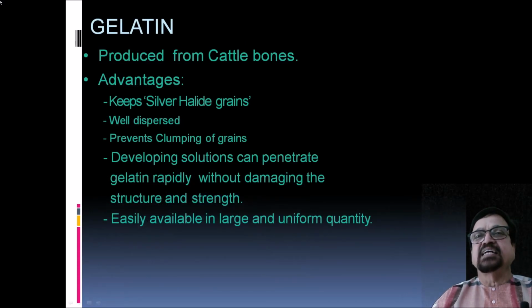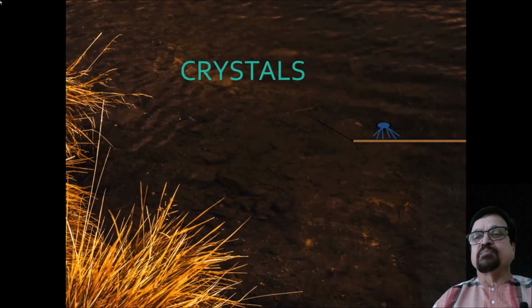Now gelatin. It is produced from cattle bones. So gelatin is a source from the animals. Advantages are it keeps silver halide grains well dispersed, and it prevents clumping of the grains. This is all as far as coating of the silver halide grains is concerned. Then developing solutions can penetrate grains rapidly without damaging the structure and the strength. Therefore, a true reflection of the image was achieved, and it is easily available in large and uniform quality at most of the places.